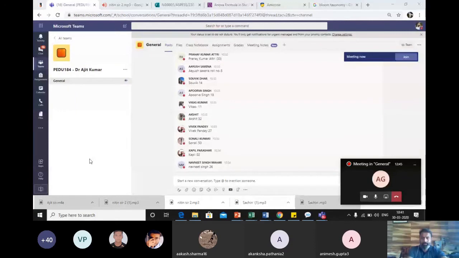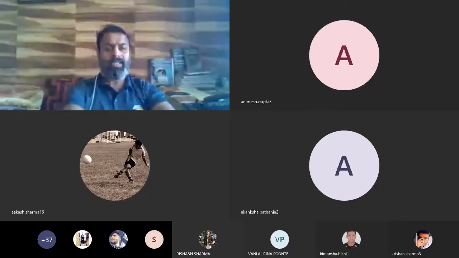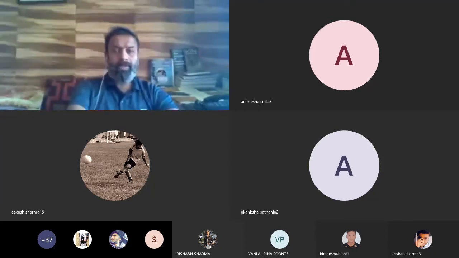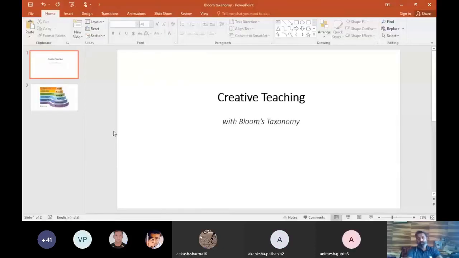This taxonomy gives us a fair bit of idea about how a child can be promoted to be creative. Now, to make a child creative is not just a magic wand, just to do some mantras and here you get the result. No, it is not at all like that. There are some processes, and for that process, Bloom has created a taxonomy. He has created a hierarchy model, and let's see how it fits into the physical education teaching practice.